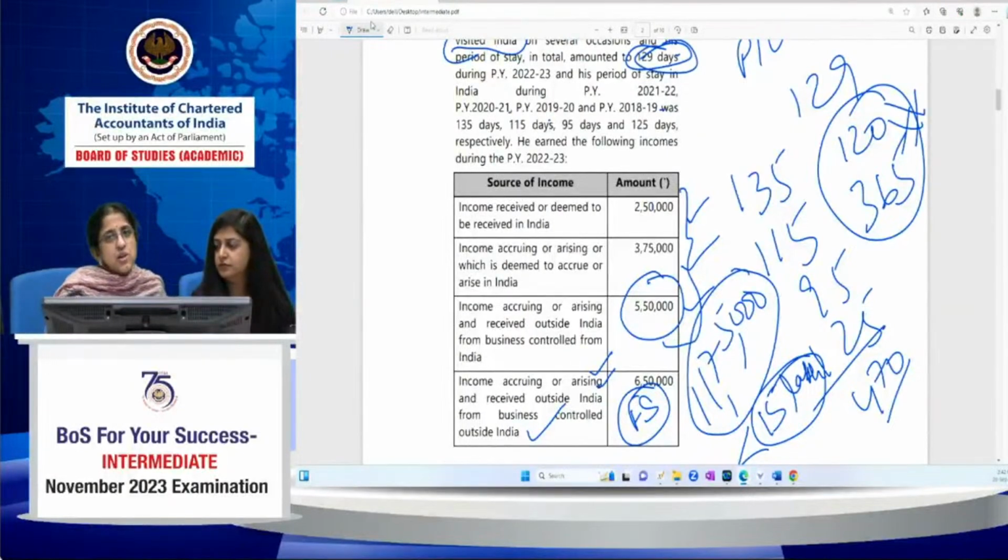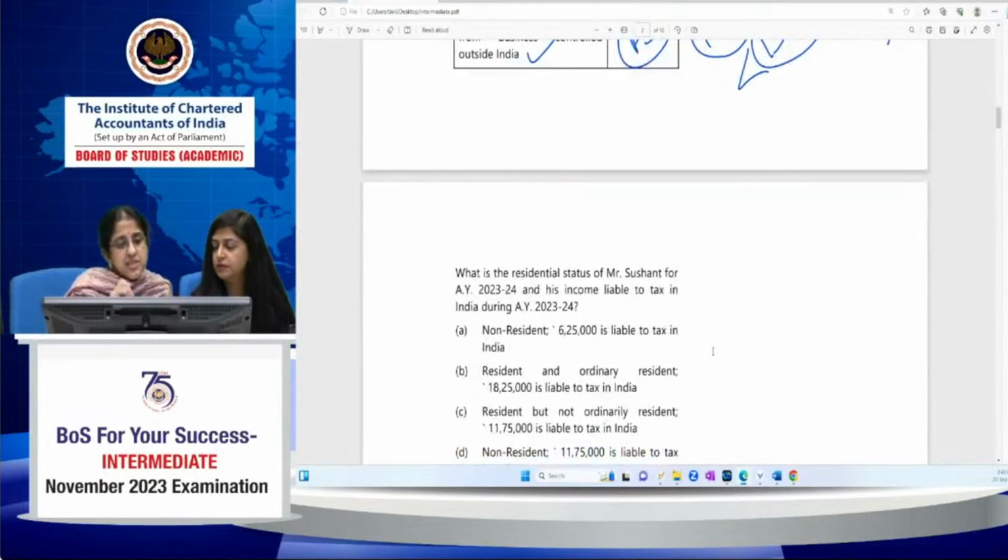This condition is not applicable because their income from Indian sources is lower than 15 lakh. So by virtue of that, what is their residential status now? It's a non-resident because he doesn't satisfy the 182 days condition. So non-resident. So what does the question ask? The question's requirement: what is the residential status and is income liable to tax? Now you know the residential status is non-resident. What is the income liable to tax?